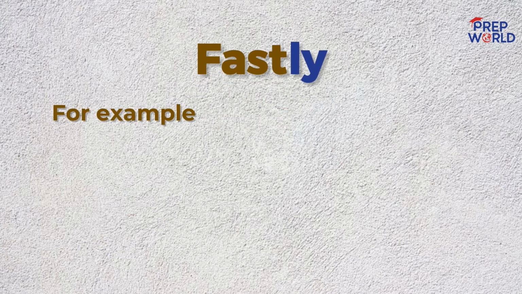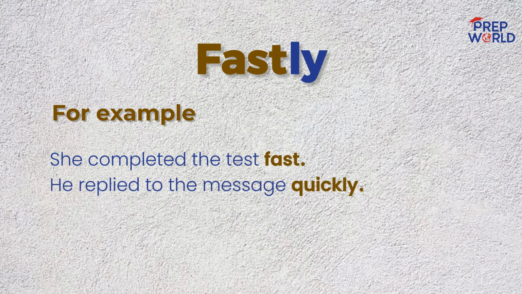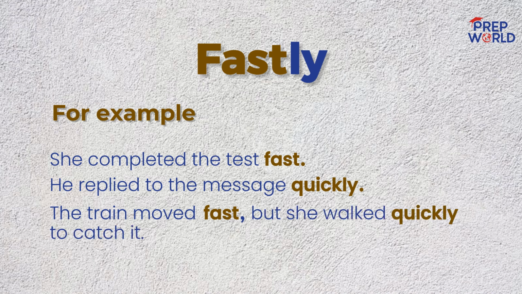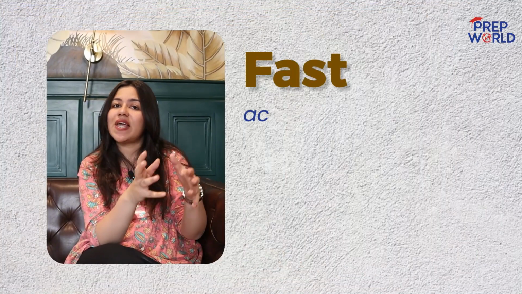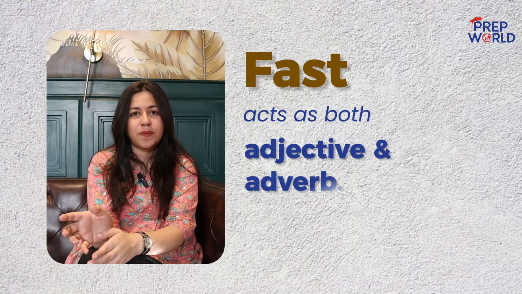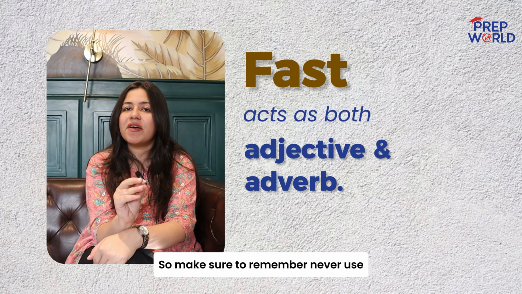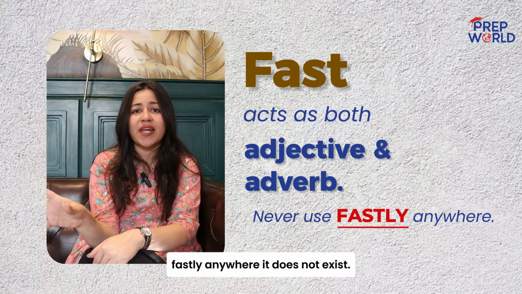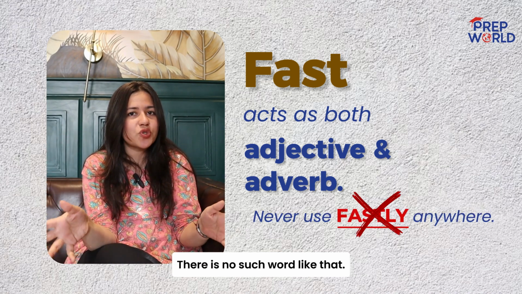For example, she completed the test fast. He replied to the message quickly. The train moved fast but she walked quickly to catch it. Fast is one word that acts as both an adjective as well as an adverb. So make sure to remember, never use fastly anywhere. It doesn't exist. There is no such word.